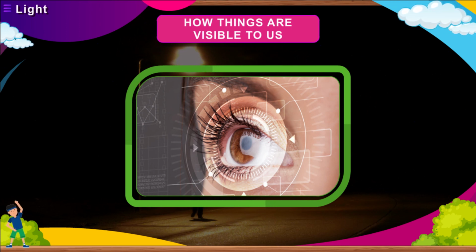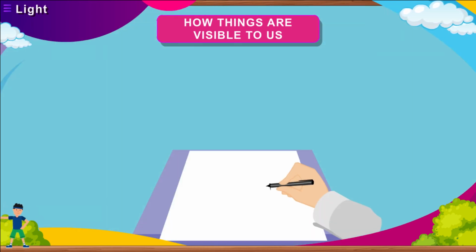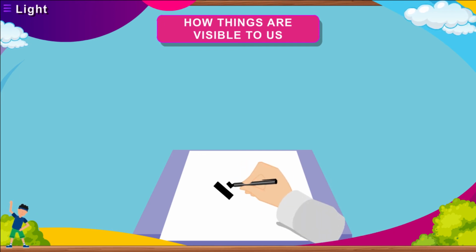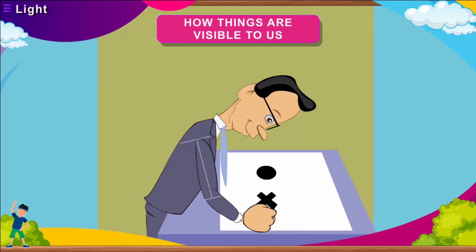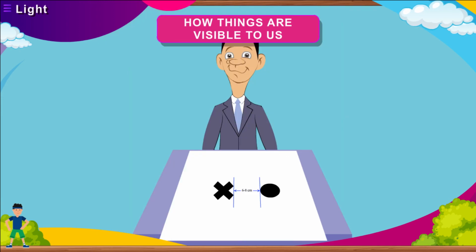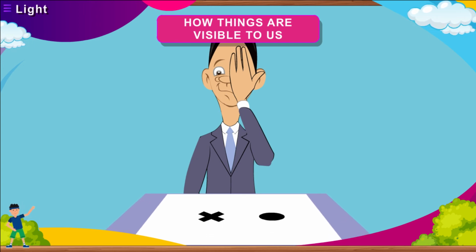Here is an activity to demonstrate the presence of blind spot in human eye. Make a dot and a cross on a sheet of paper on a spot to the right of the cross. The distance between the two marks may be 6 to 8 cm. Hold the sheet of paper at an arm's length from the eye. Close your left eye. Look continuously at the cross. Move the sheet slowly towards yourself. Does the round mark disappear at some point?